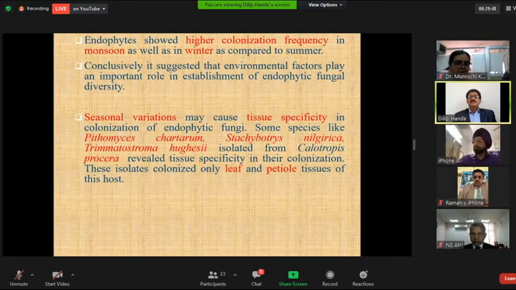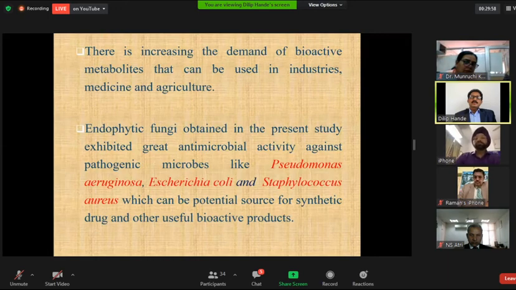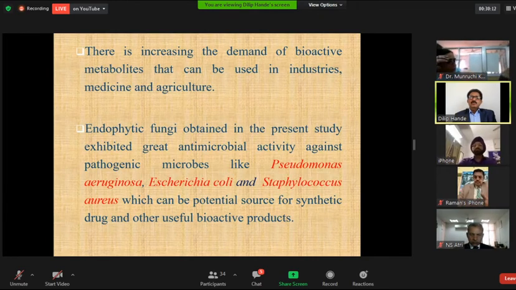There is an increasing demand for bioactive metabolites that can be used in industries, medicine, and agriculture. Endophytic fungi, often in the present study, exhibited great antimicrobial activity against pathogenic microbes like Pseudomonas aeruginosa, Escherichia coli, and Staphylococcus aureus, which can be a potential source for synthetic drugs and other useful bioactive products.